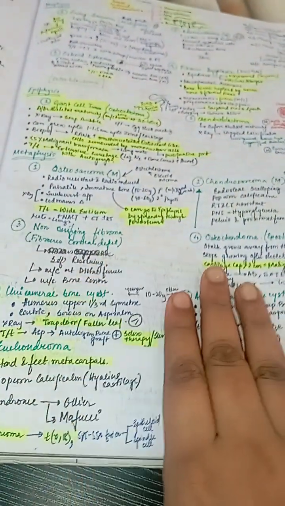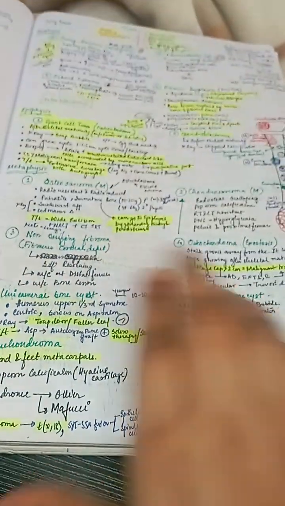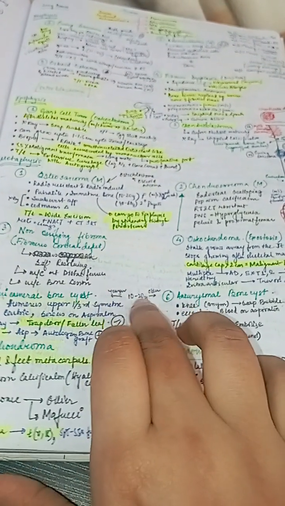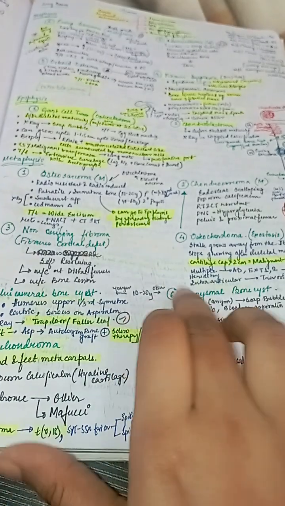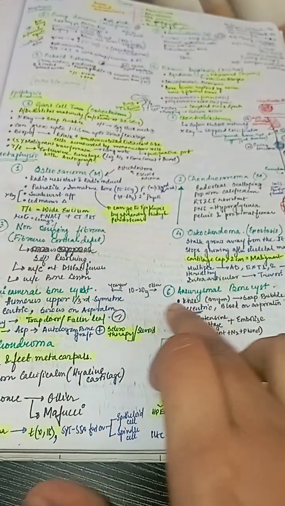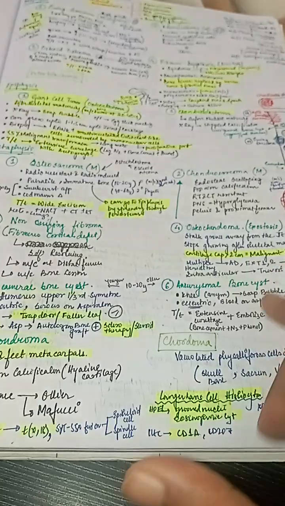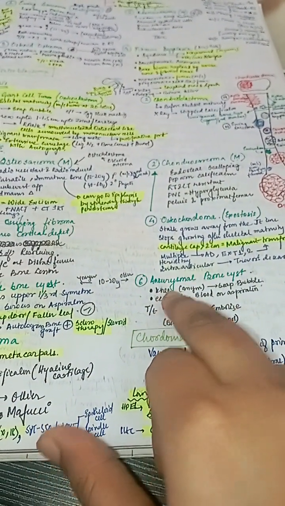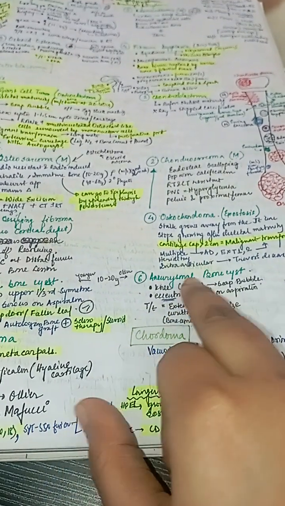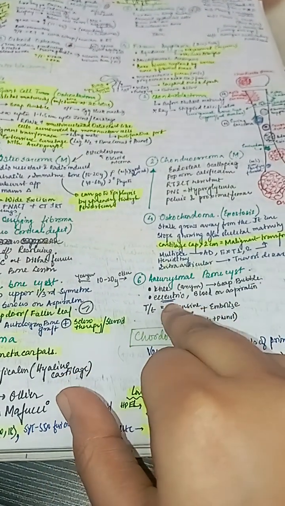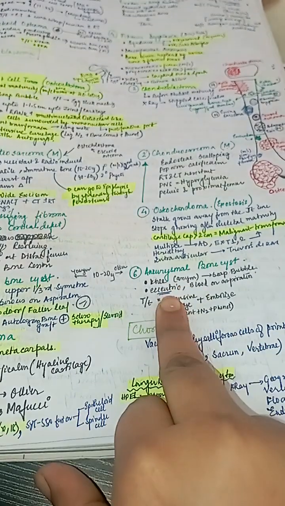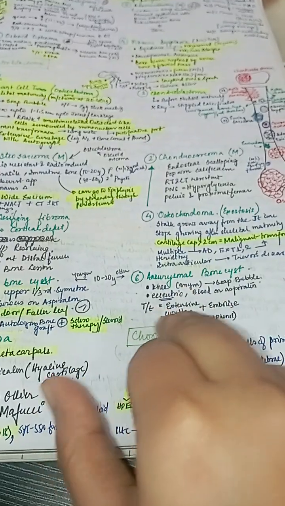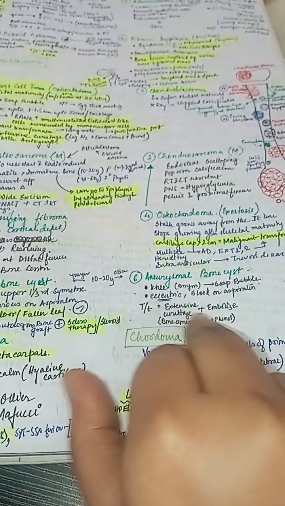So bone cyst can be of two types, aneurysmal and unicameral. It occurs in the age of 10 to 20 years, and in the older people it is the worse form, occurring in the knee, and it is asymmetric and eccentric, and blood comes out on aspiration, and it requires extensive curettage and embolization.